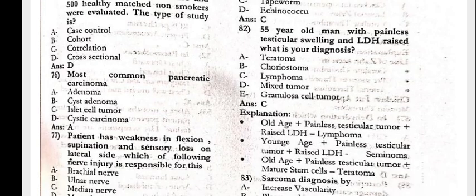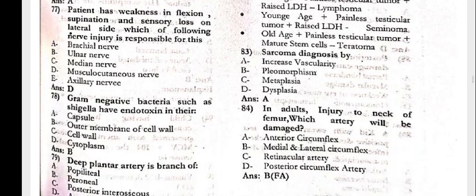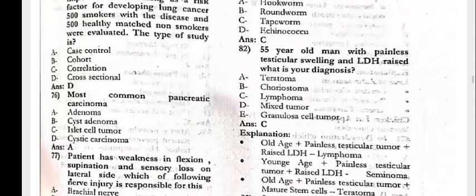Most common pancreatic carcinoma is the adenocarcinoma. Patient has the weakness in the flexion, supination, and sensory loss on the lateral side. Which of the following nerve injury is responsible for this? That is the musculocutaneous nerve. Gram-negative bacteria such as Shigella have the endotoxin in their outer membrane of the cell wall. The deep plantar artery is the branch of the dorsalis pedis.